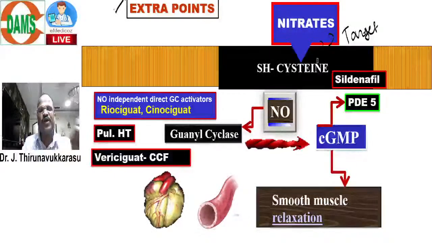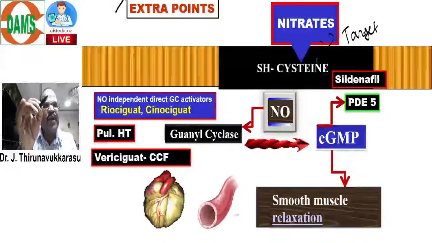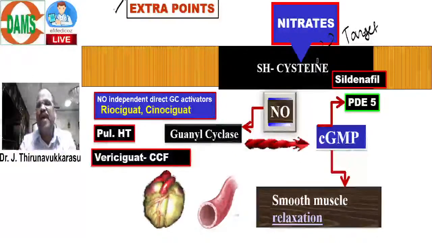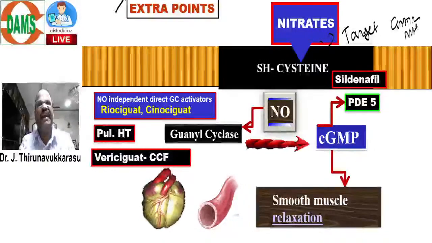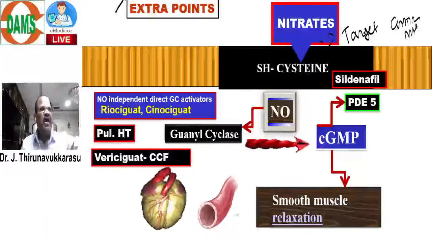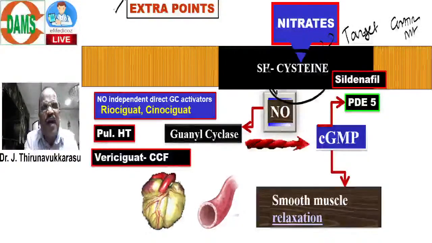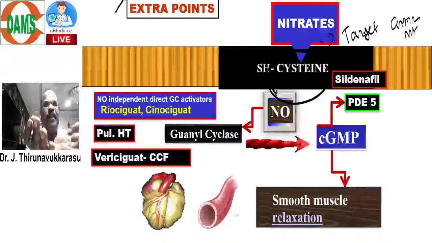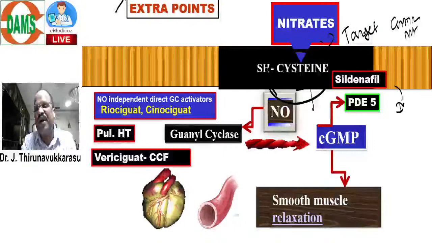Suppose I keep on giving nitrates continuously, as an infusion or as a patch form. If the receptor is continuously exposed to the drug, the receptor will go for down regulation.